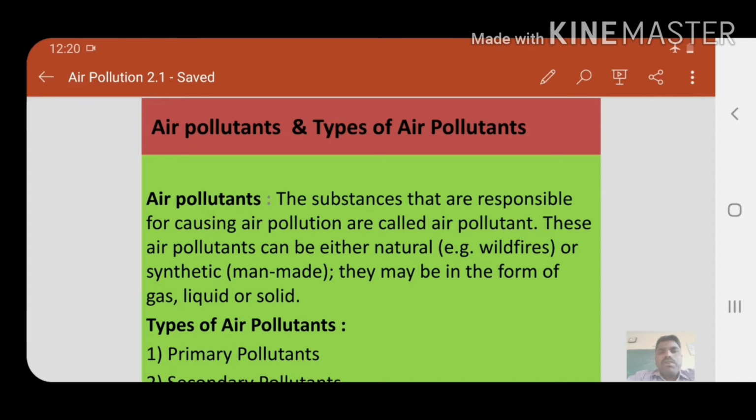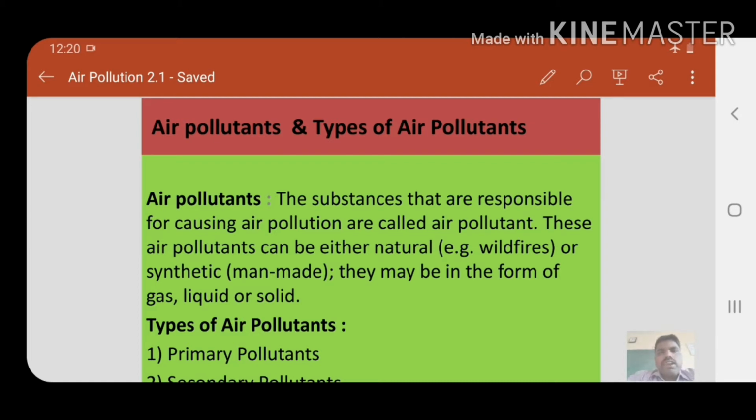Here, it may be solid, or liquid, or in gaseous state. In this, we have natural pollutants and synthetic pollutants. Natural means wildfires or volcanic eruptions. Synthetic means man-made pollutants. Man-made pollutants may be in gaseous state, liquid state, or solid state.